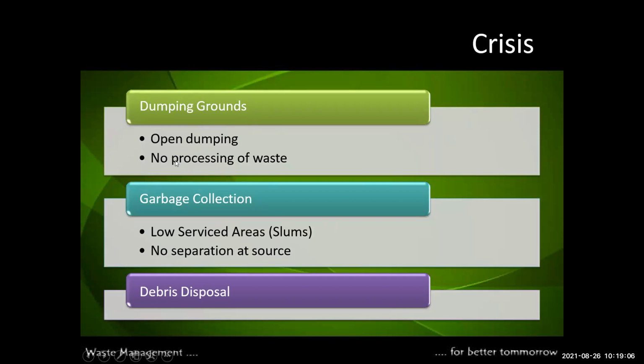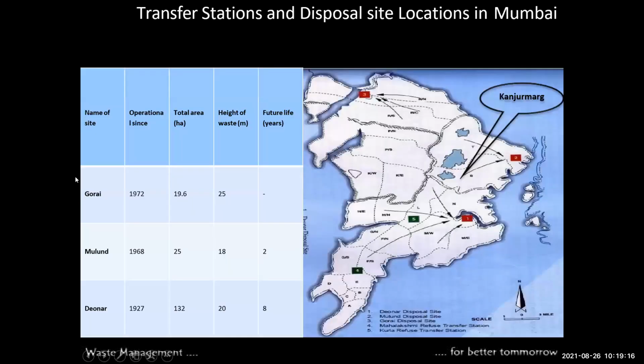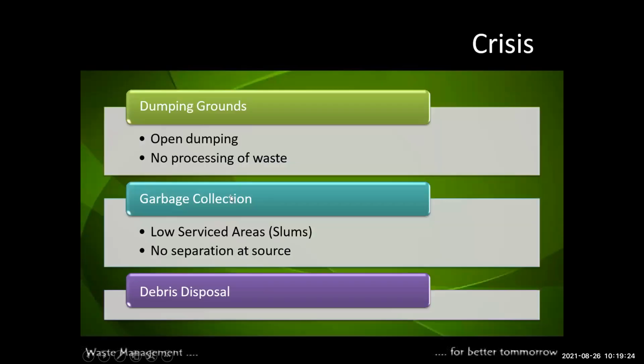And dumping ground is the open dumping. All waste is dumped in the open area. One area is fixed, the area given. This is the name of the site, Gorai, and the total area is 19.6 hectares. The height is 25 meters. Okay, this is a very big height.